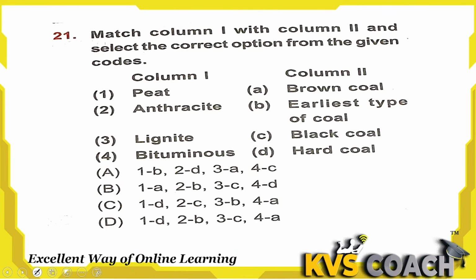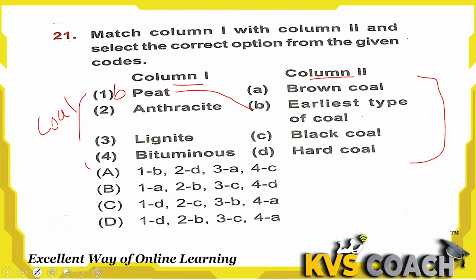Next is, match column 1 and column 2 and select the correct option from the given codes. Column 1 here, column 2 here. Column 1 is actually the name of the coal, and column B is where or when they originate, or what their appearance is. So peat is the name of the coal, and yes, this is the earliest type of coal.